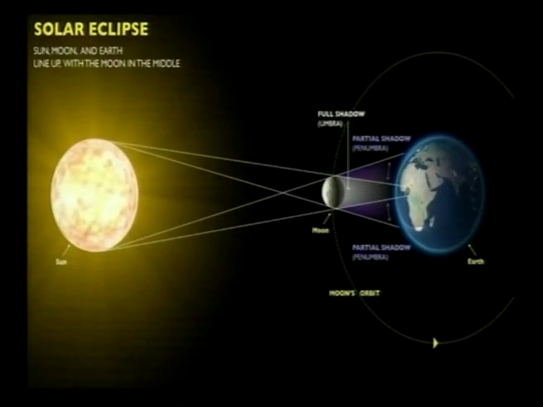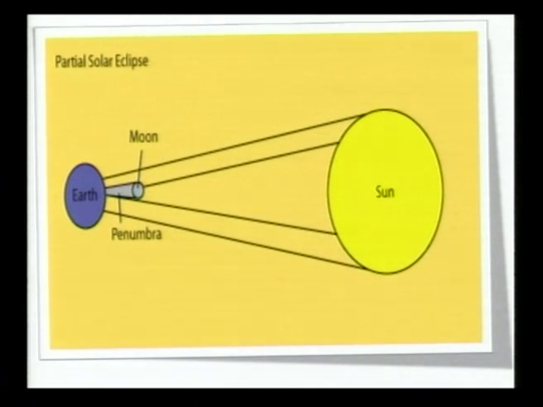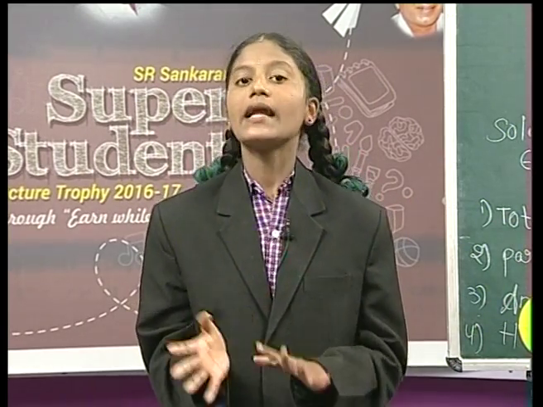Come on, let us observe the partial solar eclipse. When the moon partially covers the sun, the outer region of the shadow appears. The outer region of the shadow is called the penumbra. In this situation, the partial solar eclipse occurs.